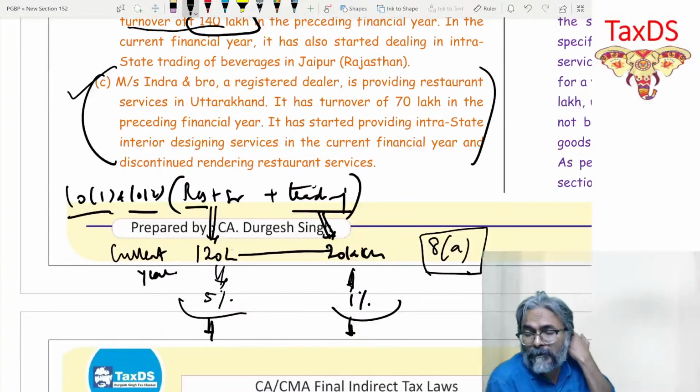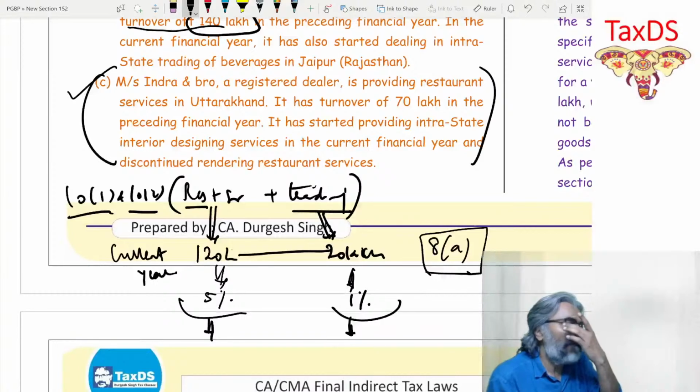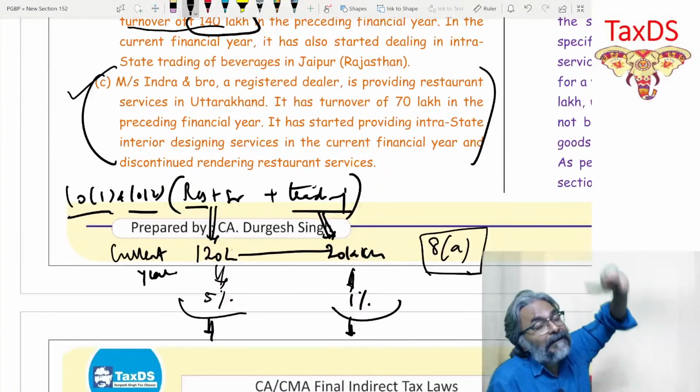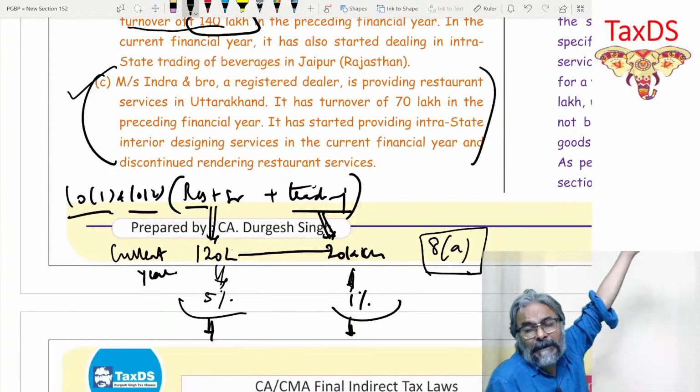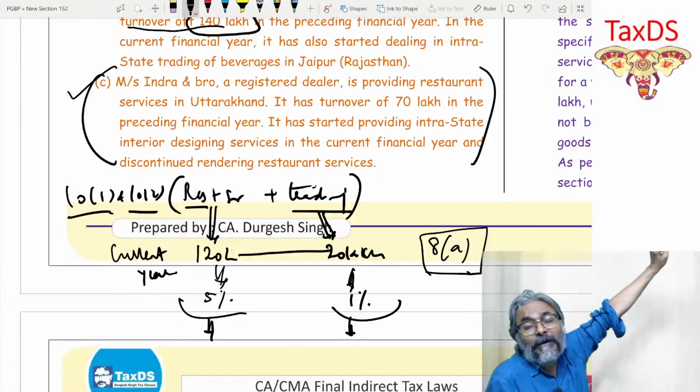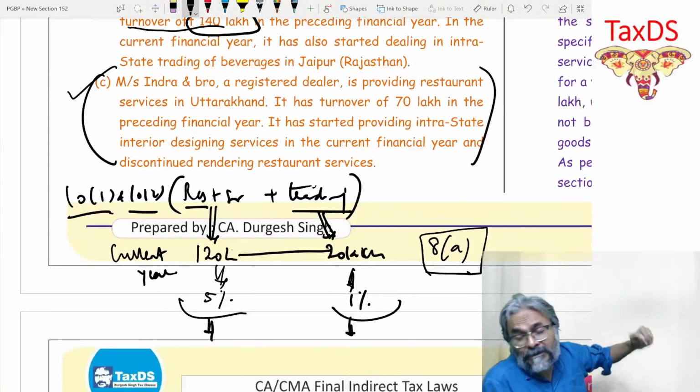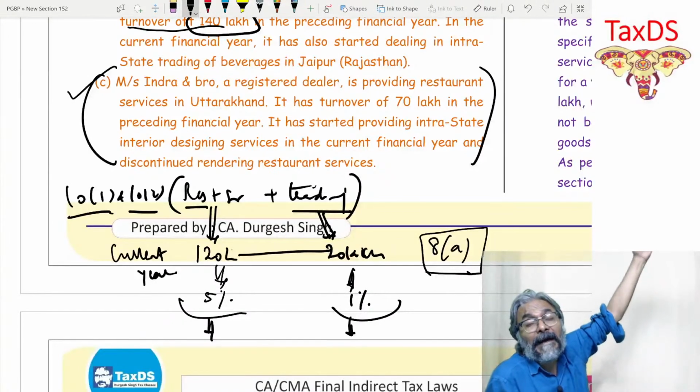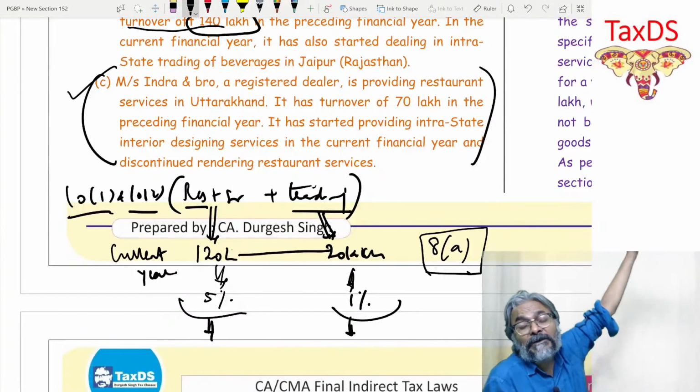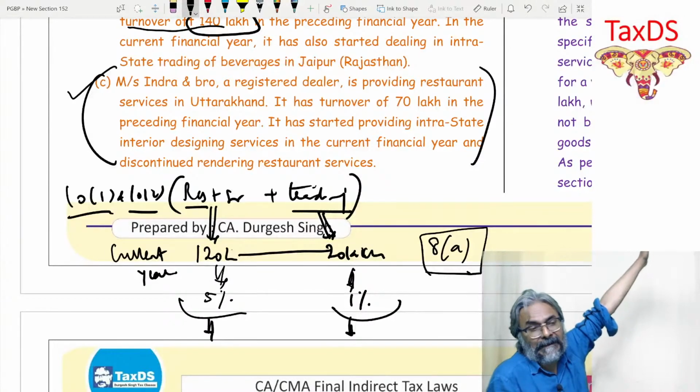And if the statement has to be prepared for the current financial year, in that particular case, when I see the last year turnover eligibility, it would be on the basis of 10(2A), which is the current year business, the service which I'm supplying, and hence my last year turnover eligibility would be up to rupees 50 lakhs.